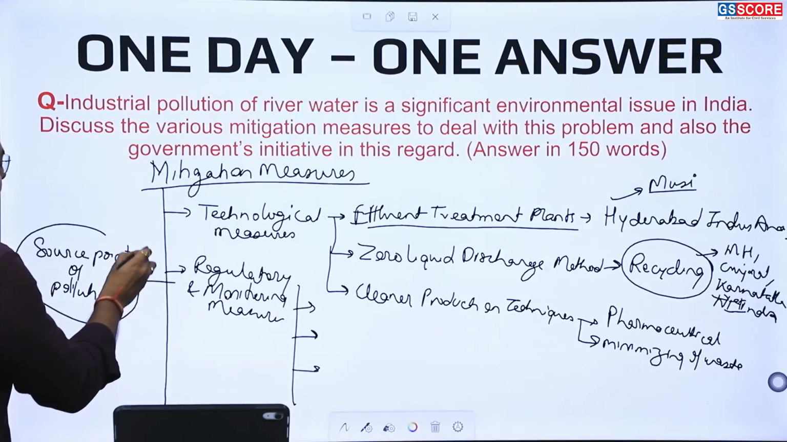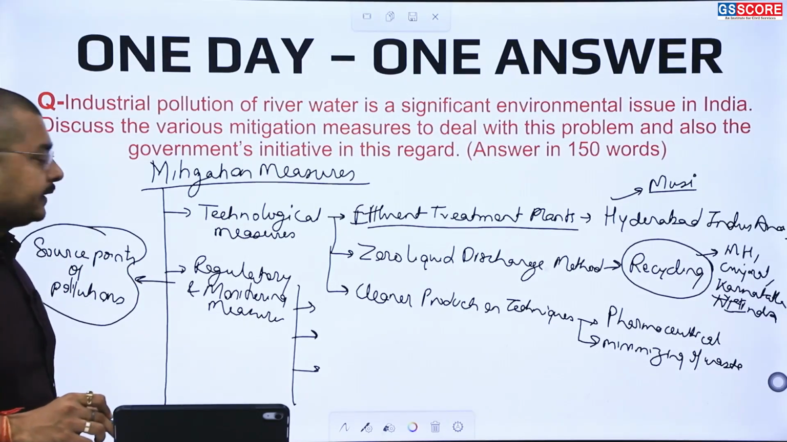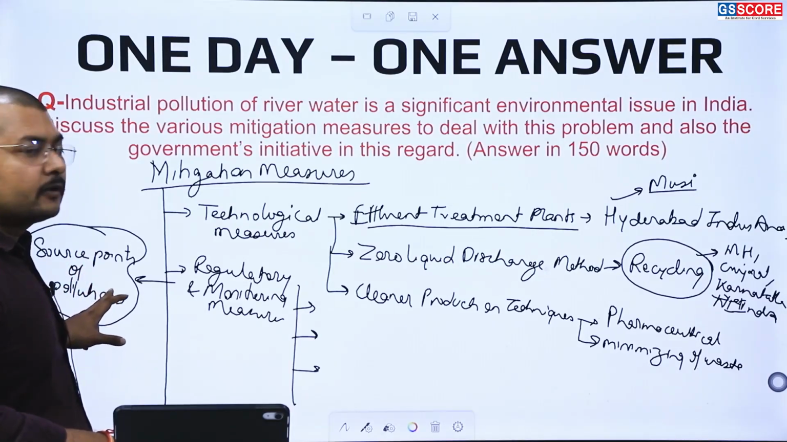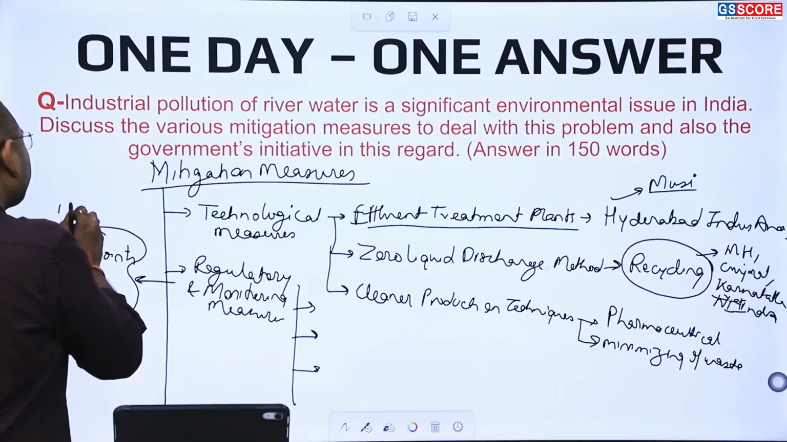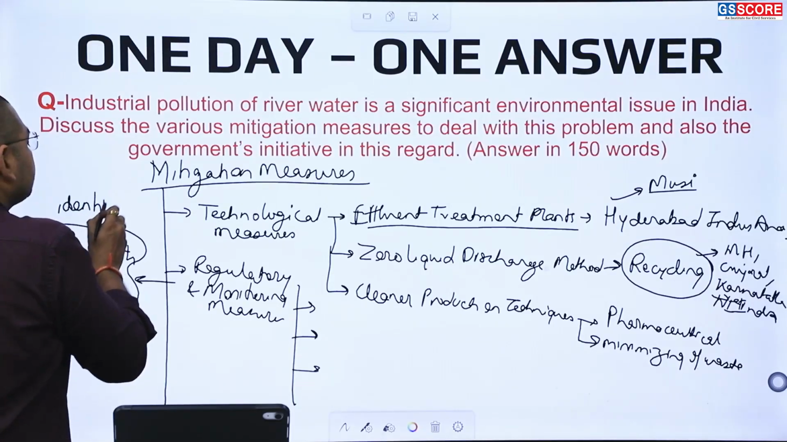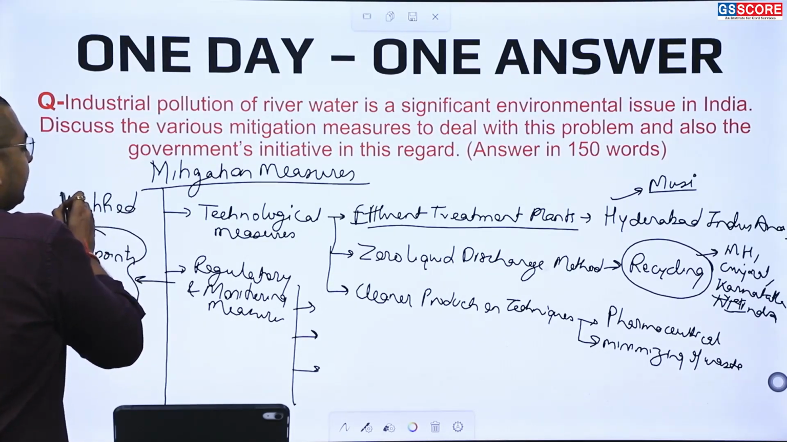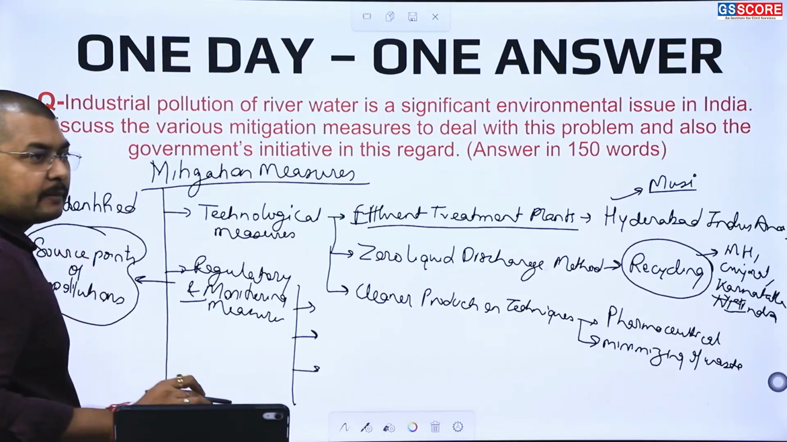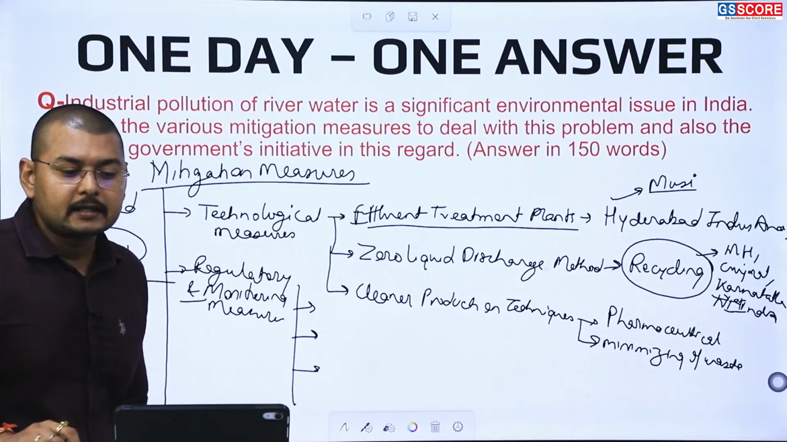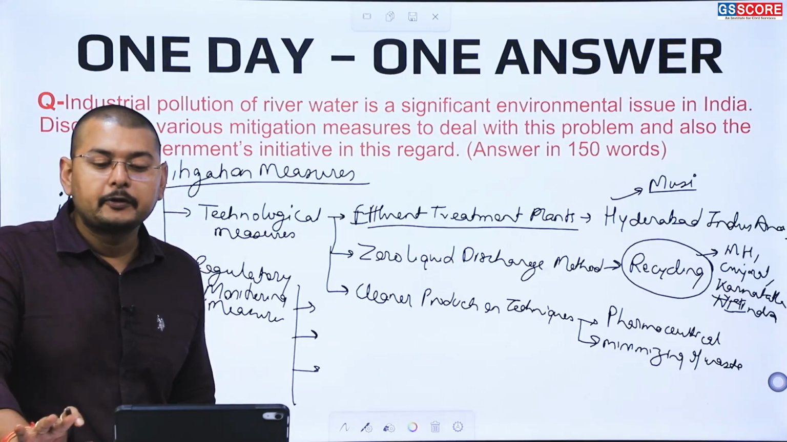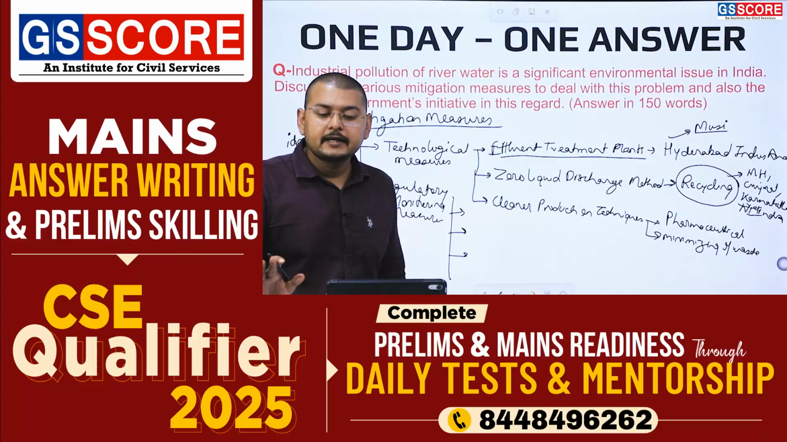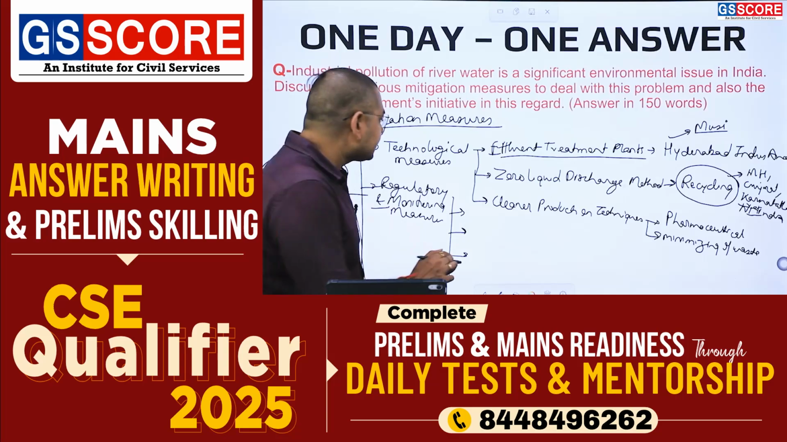The source points of pollution need to be highlighted. When the source point of pollution, or water pollution, or river pollution is identified, then regulatory and monitoring measures can be applied. For example, there are certain laws provided on water pollution, that is the Water Prevention and Control of Pollution Act of 1974.